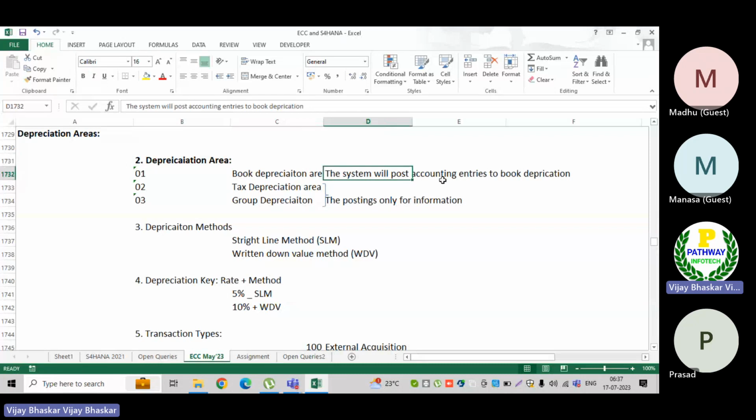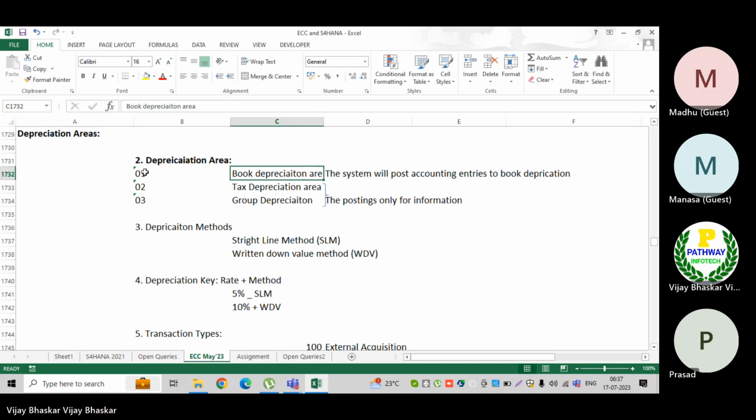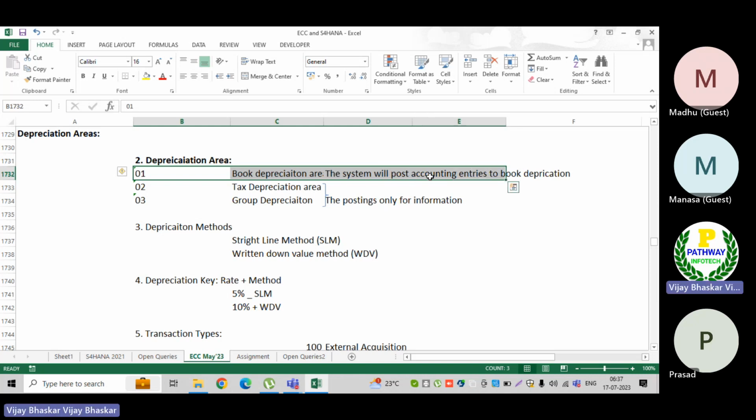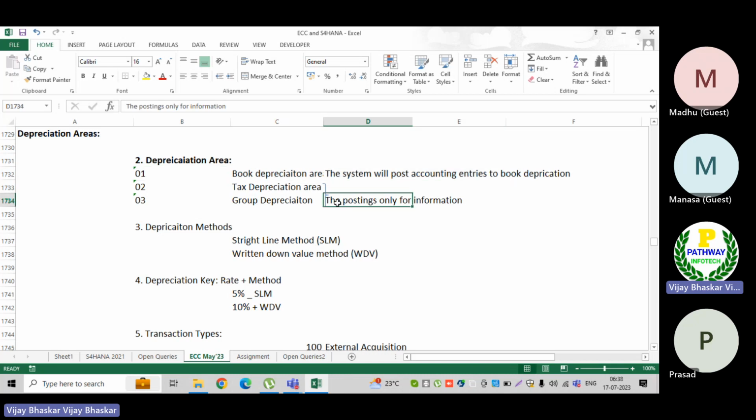The system will post accounting entries to the book depreciation area 01. The tax depreciation and group depreciation areas are delta postings only, just information postings.